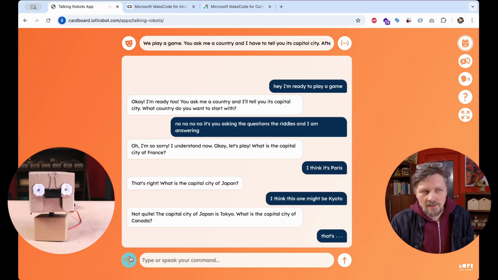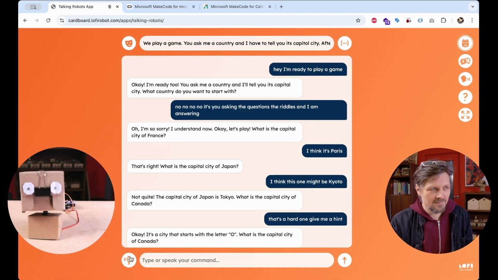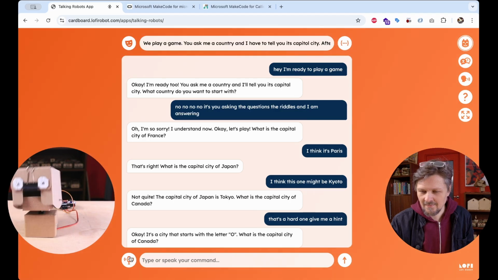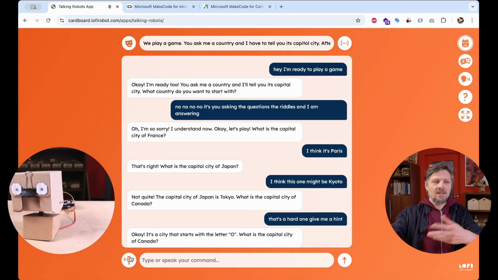That's a hard one. Give me a hint. Okay. It's a city that starts with the letter O. What is the capital city of Canada? Okay, and so on and so on.